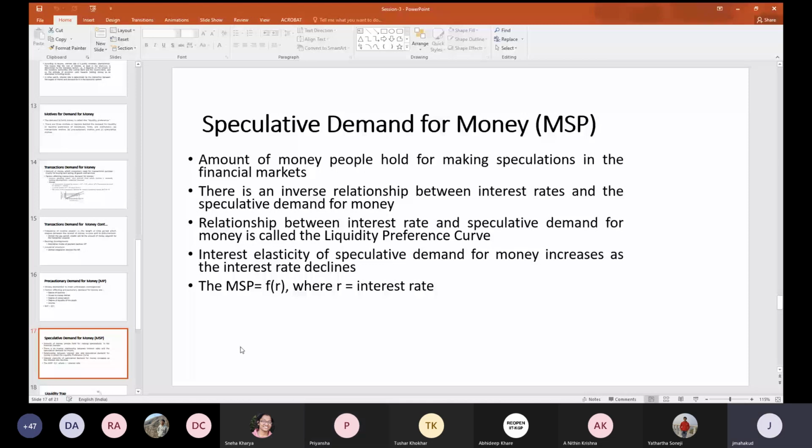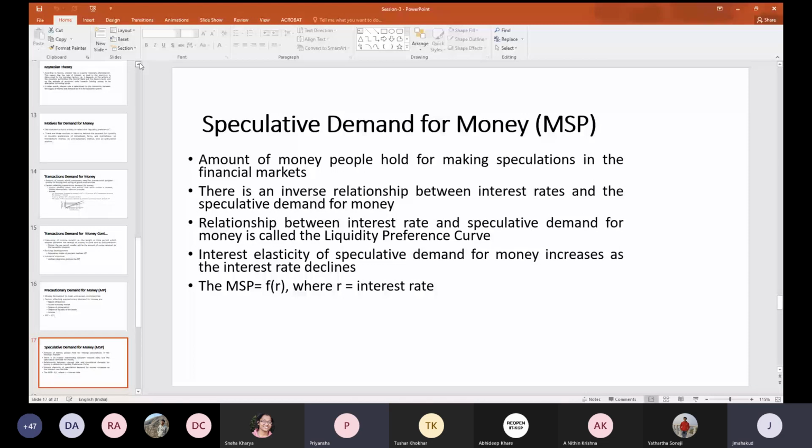Yes, sir. What is the liquidity trap? When does it happen, sir? When the interest rate is very low, then the speculative demand is very less, so the whole money is liquid in the economy.